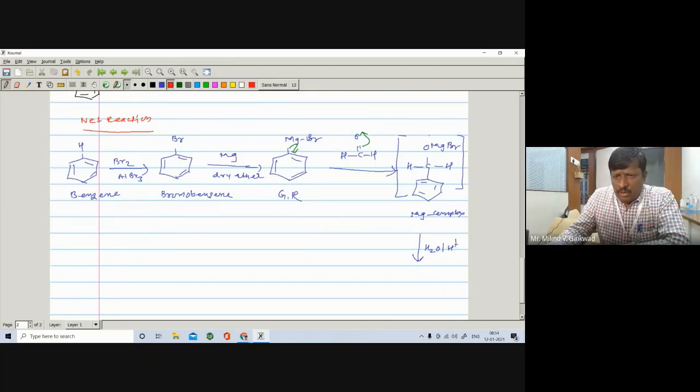So you add water; there's a bond between the oxygen and magnesium. You add H plus from water and OH from water, and we can get the corresponding alcohol: H, C, H, O, H, and a benzene nucleus. That means you get the corresponding benzyl alcohol.